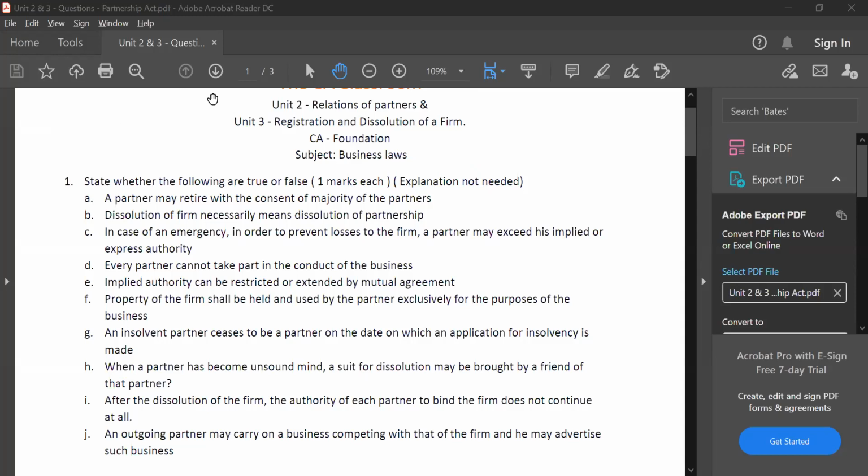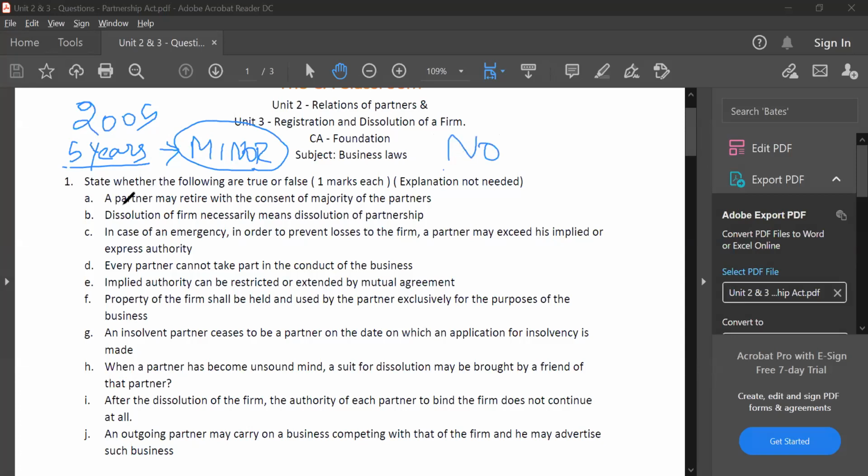Let's say in 2005, assume you were 5 years old, you were admitted into a partnership firm as a minor. Now, when you are a minor and admitted as a partner in a partnership firm and you're 5 years old, do you know about this? No. Correct? Somebody has to tell you about this. Now, what is the act saying? Once you turn 18, once you become a major, you will become a partner in the partnership firm within 6 months, correct? Yes, sir. What is the provision over there?